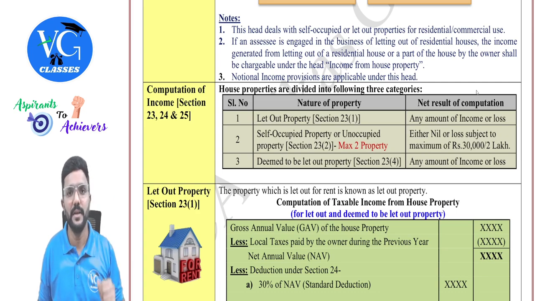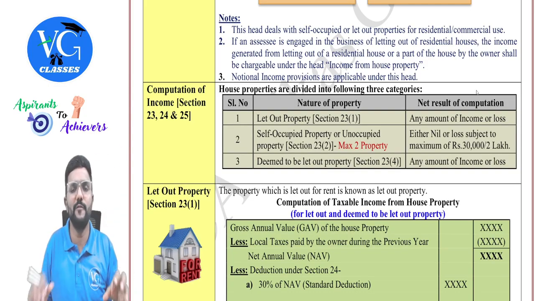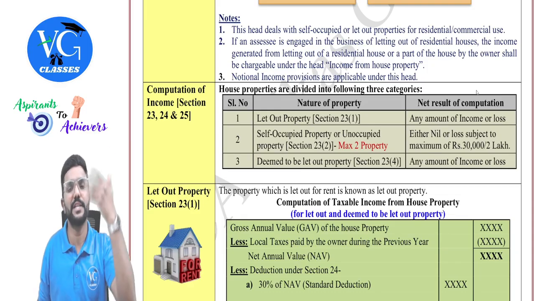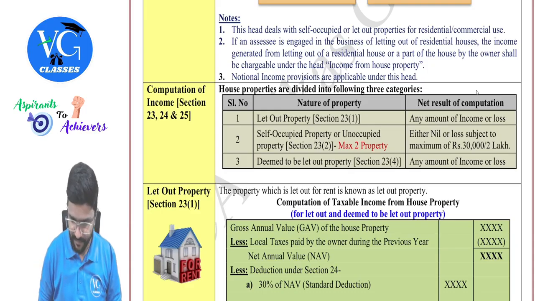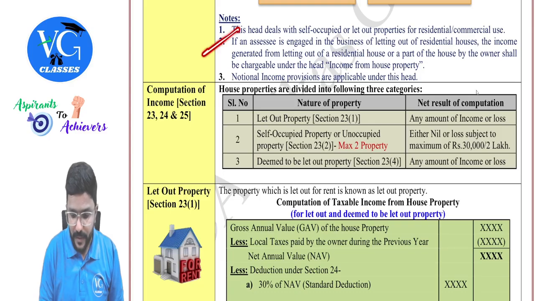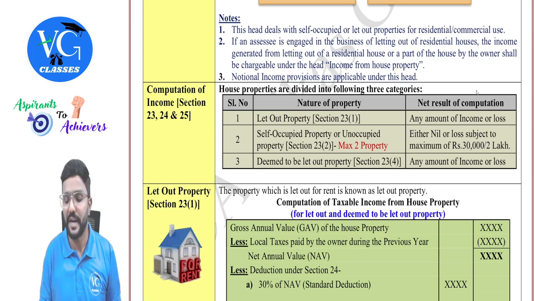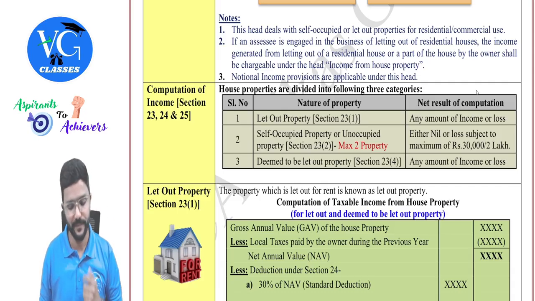You would have seen many buildings. There will be a residential building with first floor, second floor, third floor and so on, whereas on the ground floor, they may have one or two shops. So if they have let out that shop for a commercial purpose, then the rental income will be taxable under the head house property. And even if they have let out the residential houses on the first floor, second floor, or third floor, it will be taxable under the head house property, guys. Okay, sir. Next, second note. If an assessee is engaged in the business of letting out of residential houses, as I already explained, the income will be taxable under the head house property. Yes, sir.